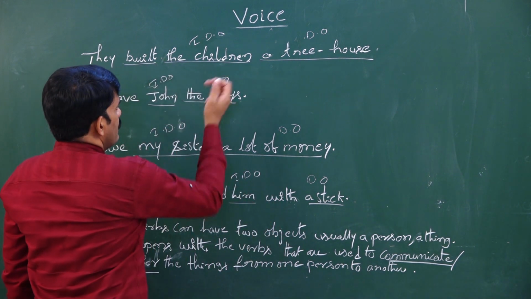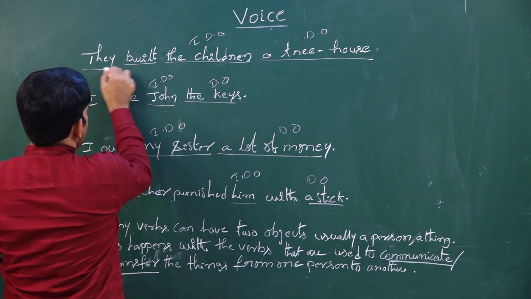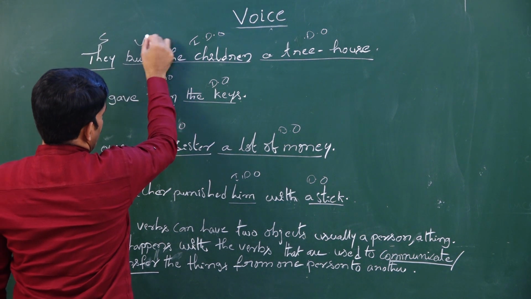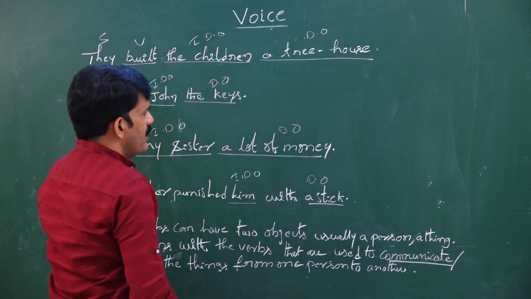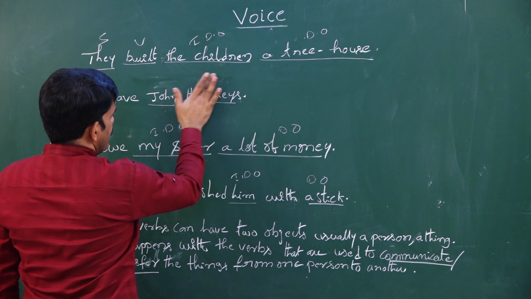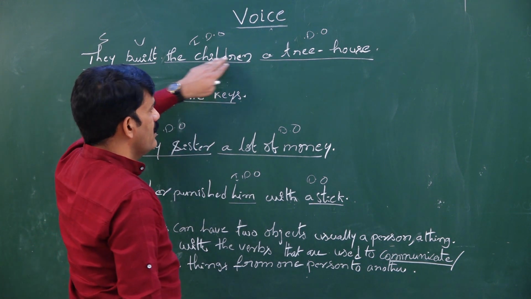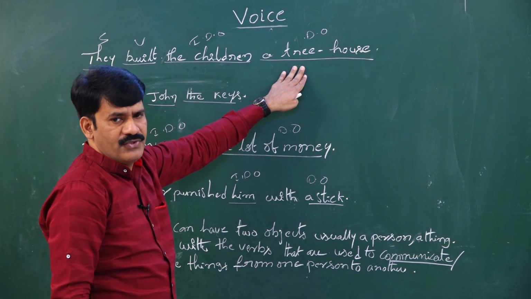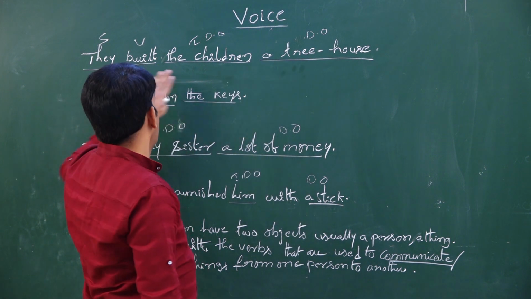They built the children a tree house. They is the subject, built is the verb, the children is the indirect object, a tree house is the direct object. With what should I start my sentence in passive voice? Should I start my sentence with the children or with the tree house? You try to understand the sentence given here.